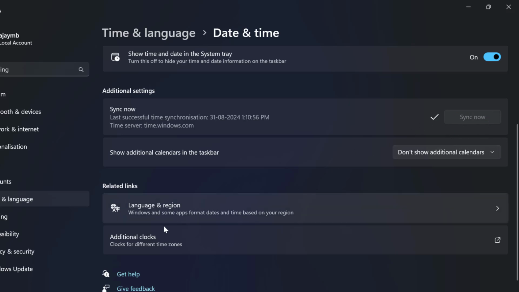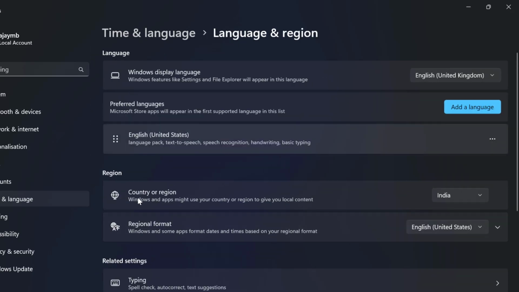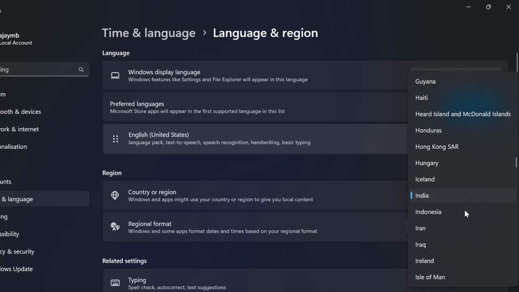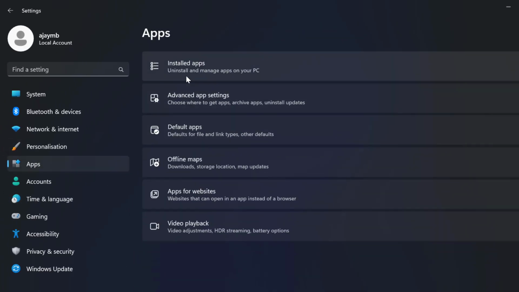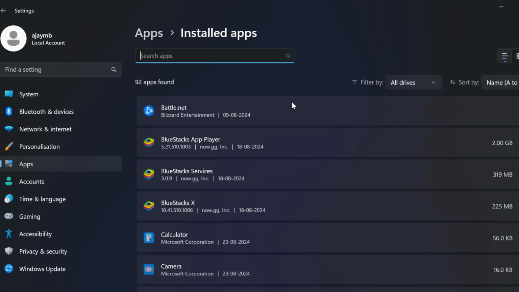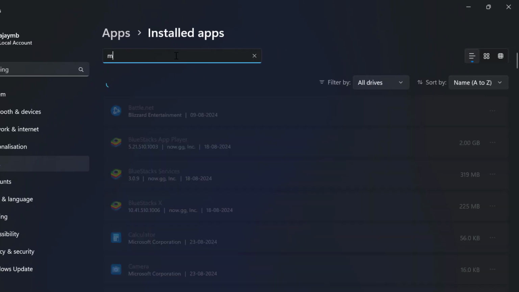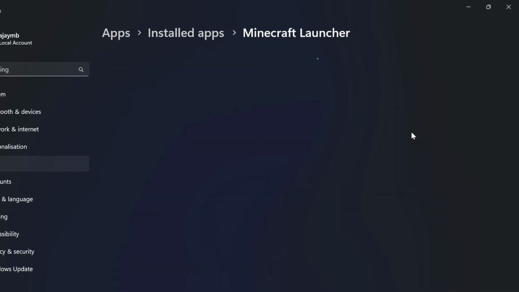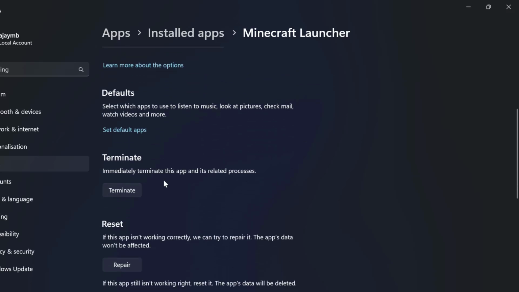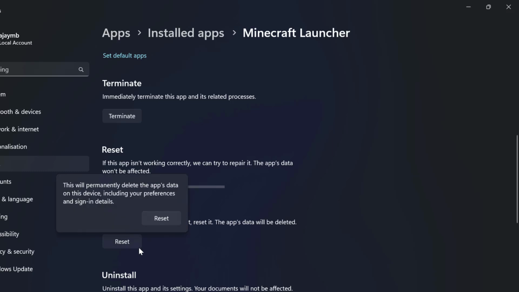After getting done, you just need to select a language and a region. In country or region, click on this drop down and select your correct country or region over here, and after that go back to apps and select install apps. Search for Minecraft. Click on the three dot icon next to it and select the advanced options. Just need to scroll down and select the terminate and select the repair option and select the reset option.